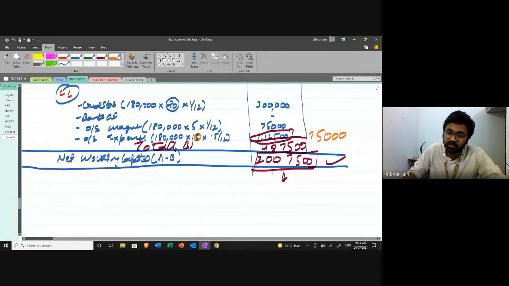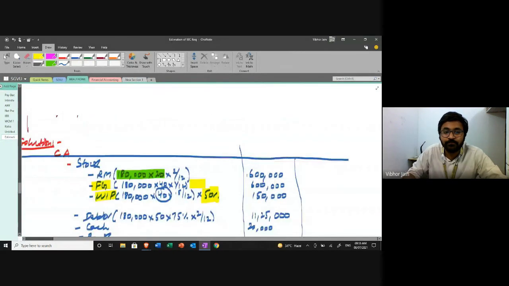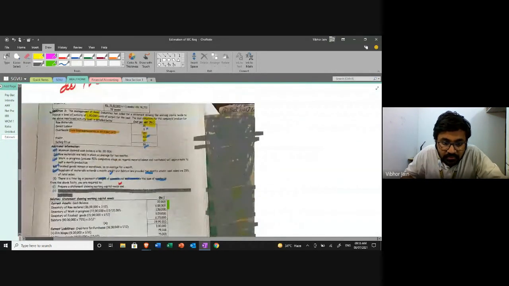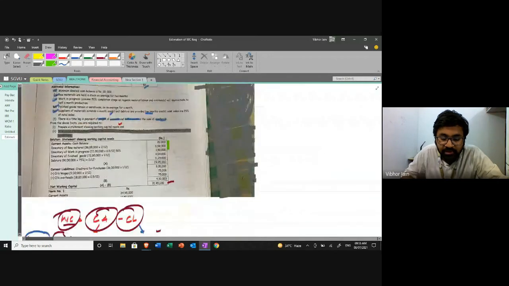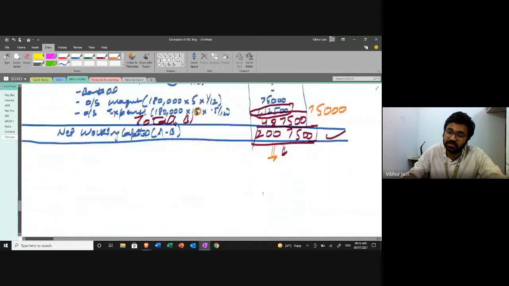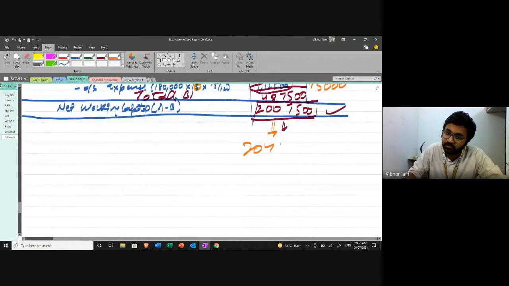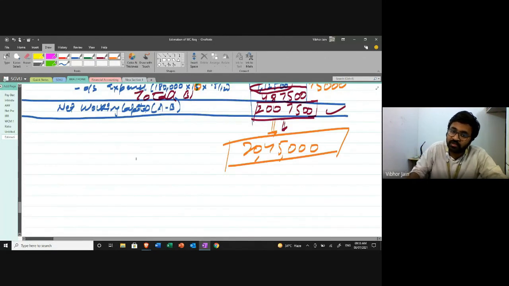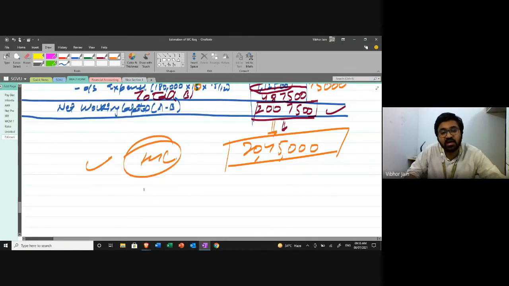Okay. And my total comes out to be 2045,000. This is the amount of working capital that I have estimated. This is the amount that I will try to maintain at all times during the year.